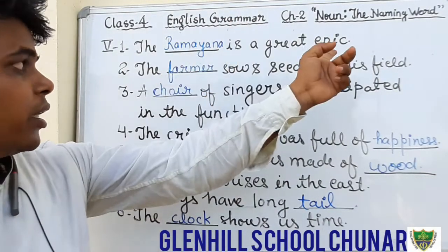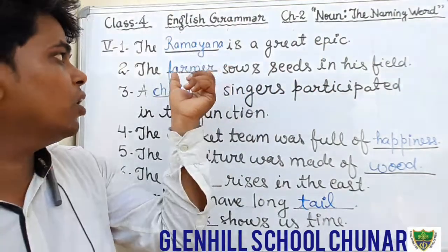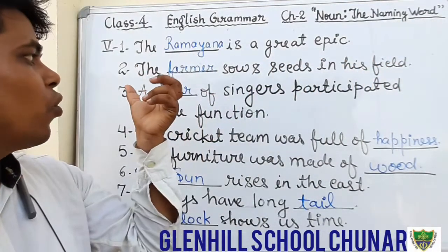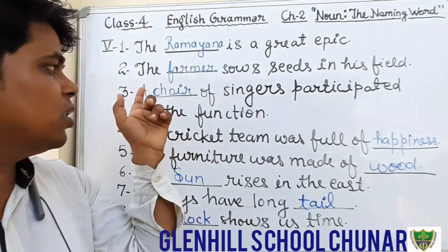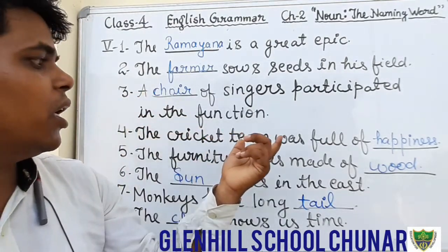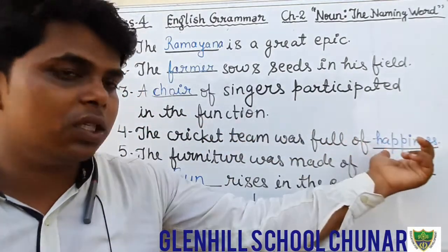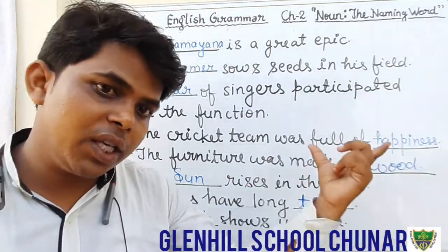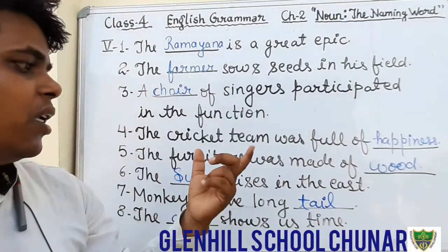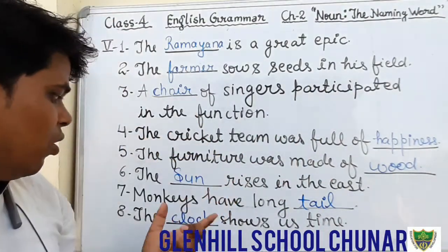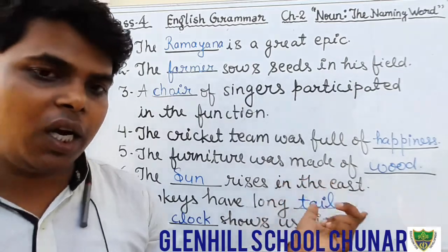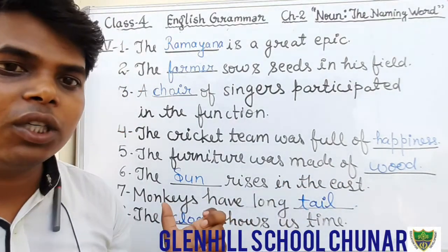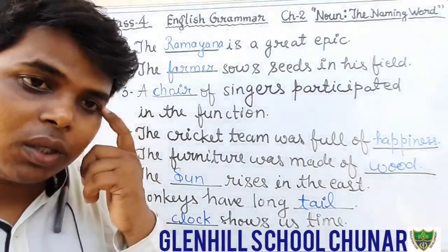The Ramayana is a great epic. Ramayana is a proper noun. Farmer sows the seeds in his field. Farmer is a common noun. Choir of singers, it is a collective noun. And the cricket team was full of happiness, that is an abstract noun. And the furniture was made of wood, wood is a material noun. And the sun rises in the east, sun is a proper noun. Monkeys have long tail, that is a common noun. And the clock shows us time, clock is a common noun. Okay, students.